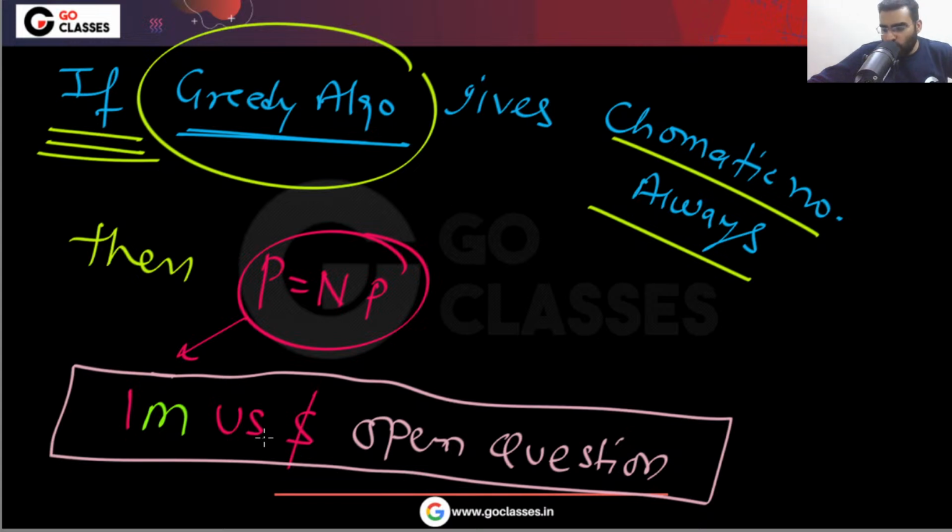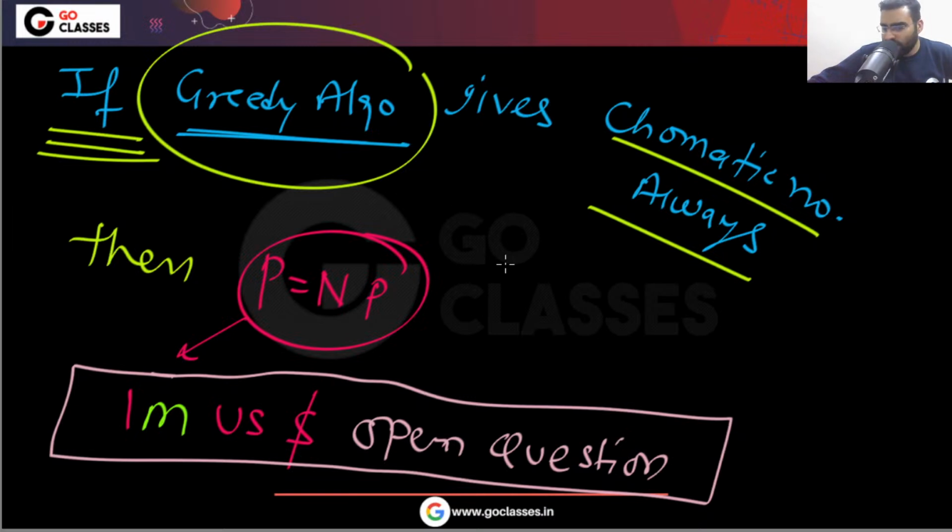If you can prove P equal to NP or P not equal to NP, either you prove this or you prove this, then you will win 1 million US dollar and also the PhD from all the universities. Whatever university you want, MIT, Stanford, IISc, IIT Bombay, you can get PhD from that.